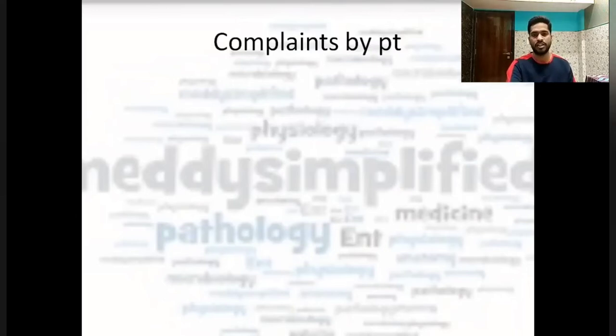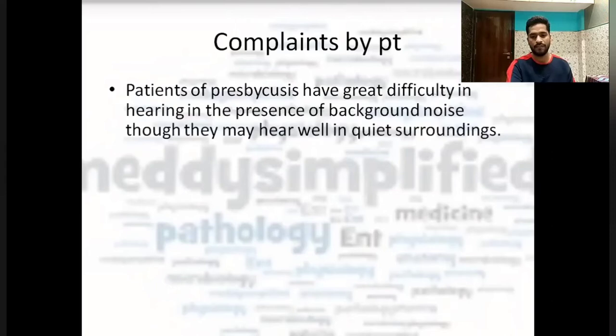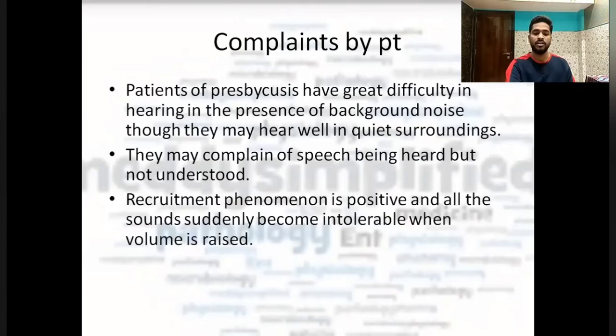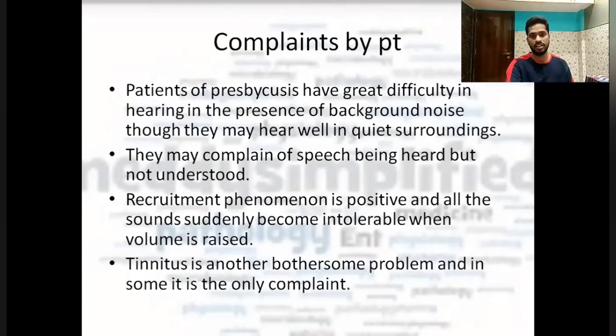The patient complains of great difficulty in hearing in the presence of background noises, though they may hear well in quiet surroundings. They may complain of speech not being heard, or being heard but not being understood, because speech discrimination is poor for them. Recruitment phenomenon is positive in presbycusis, and all sounds suddenly become intolerable when volume is raised. Tinnitus is another problem, and sometimes it is the only complaint given by the patient of presbycusis.